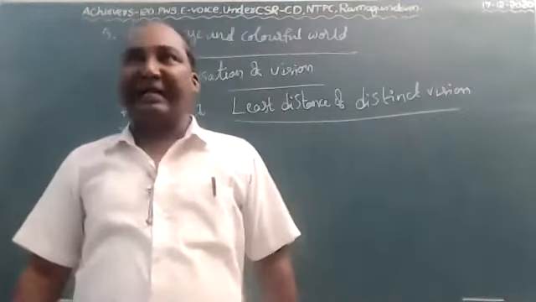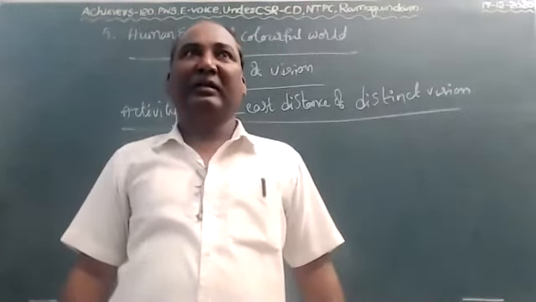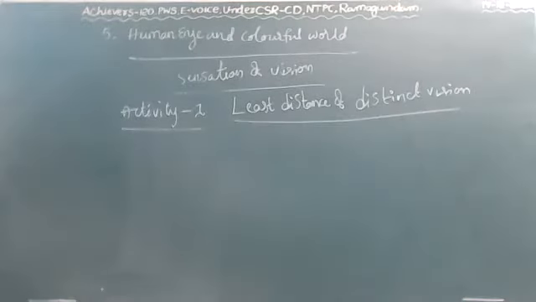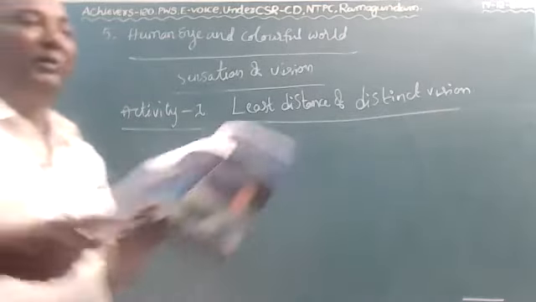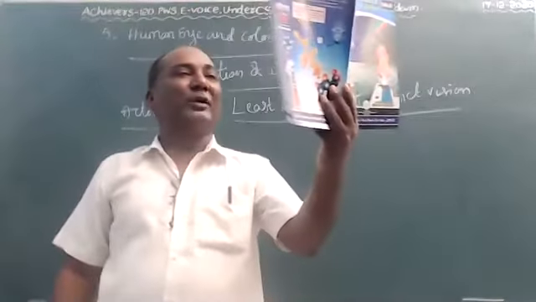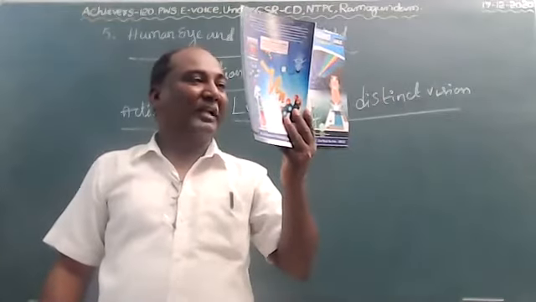Take a textbook and hold it with your hand. For example, see like this, children. Hold the textbook with your hand and bring the textbook towards your eyes like this, very closely.